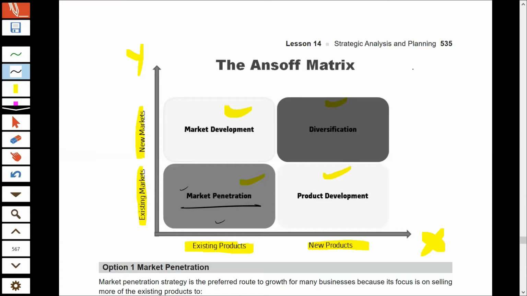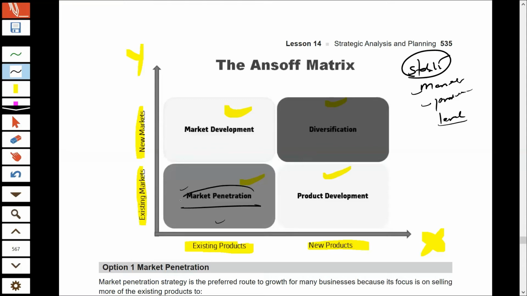That means in the stability strategy also, the company focuses on the same market, same product, and the level of effort is the same. If the company is manufacturing 10,000 units and selling 10,000 units, the company will continue to do the same. In case of stability, the market, product, and level of effort are also the same.